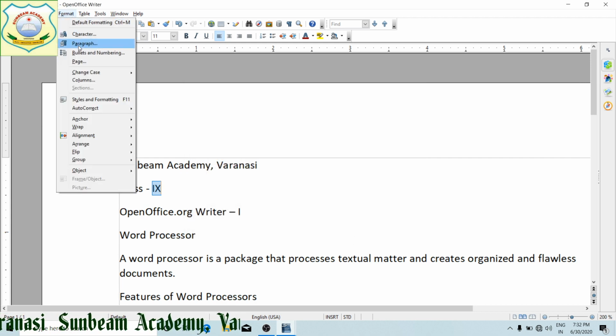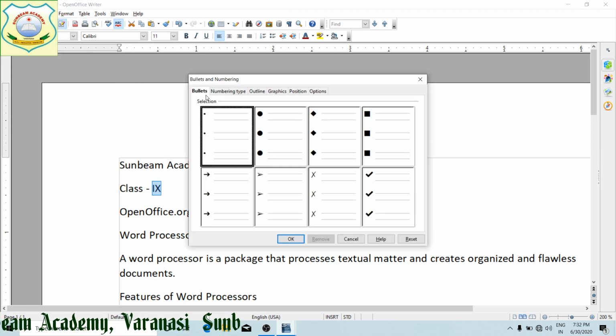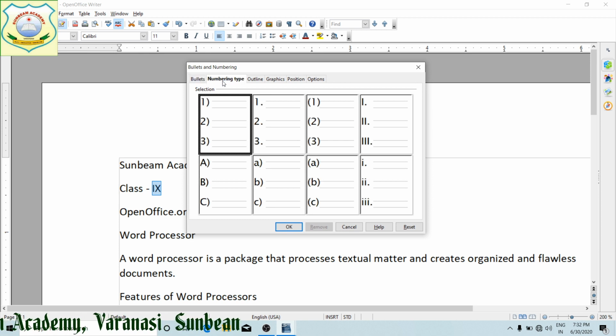Next is your paragraph, to format the complete paragraph. Next feature is bullets and numbering. Bullets are dots we give, or to prepare a list we use bullets and numbering. Now here you can see numbering type. Sometimes we write our document by putting numbers 1, 2, 3, 4, 5 likewise, right?